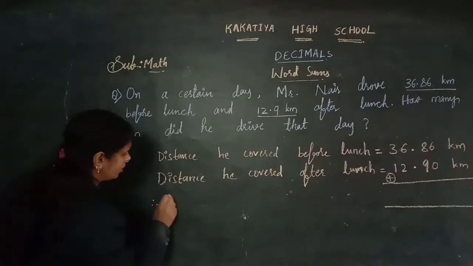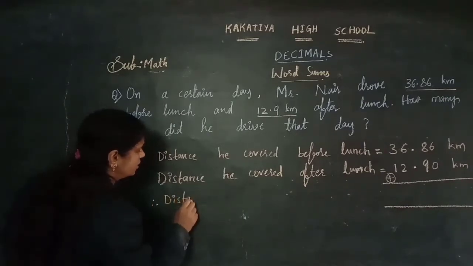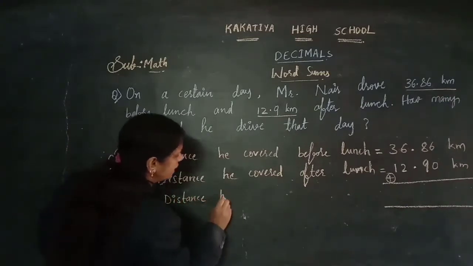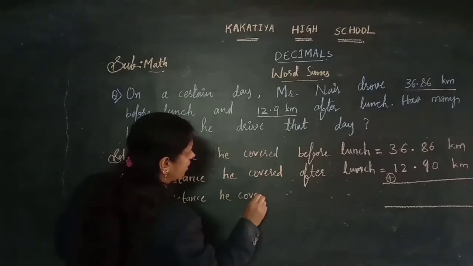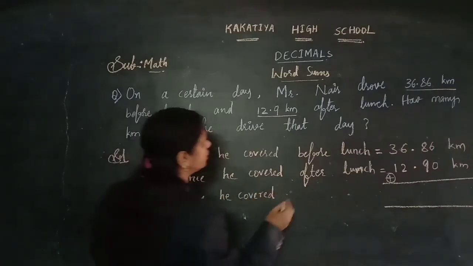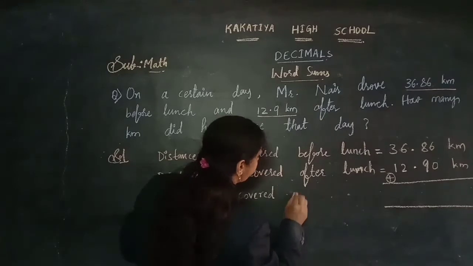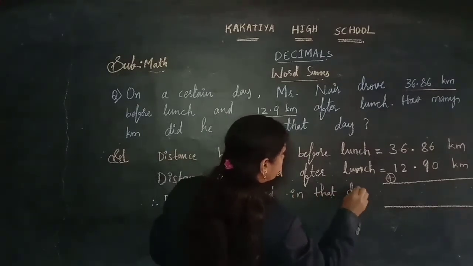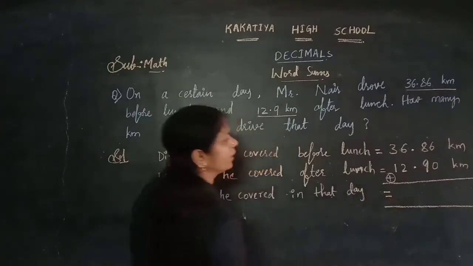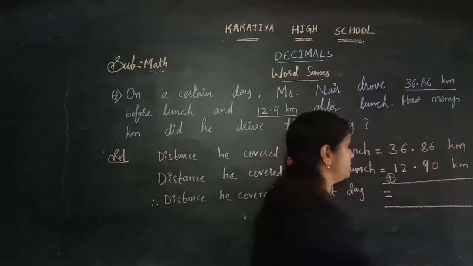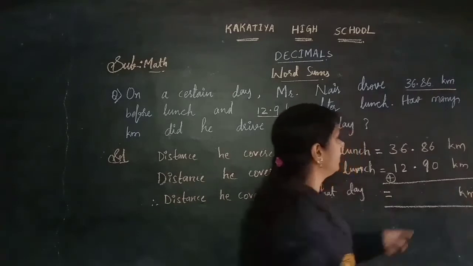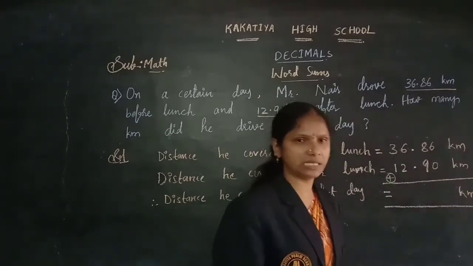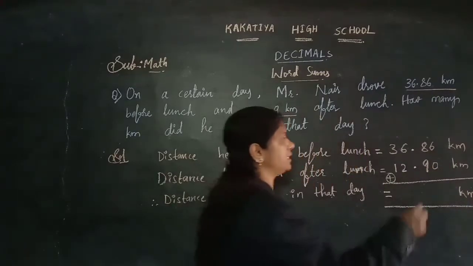So therefore, the required statement: distance he covered in that day. Let's add the kilometers. Now 6 plus 0, children, you know 6 plus 0 is 6.